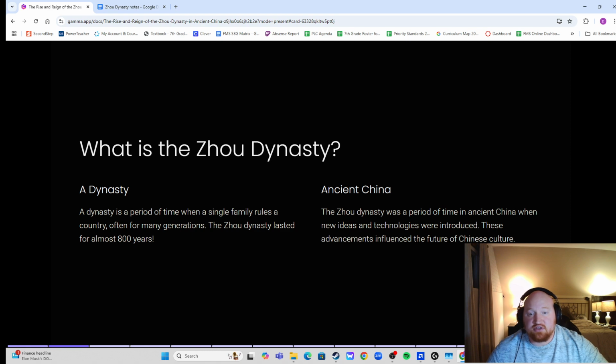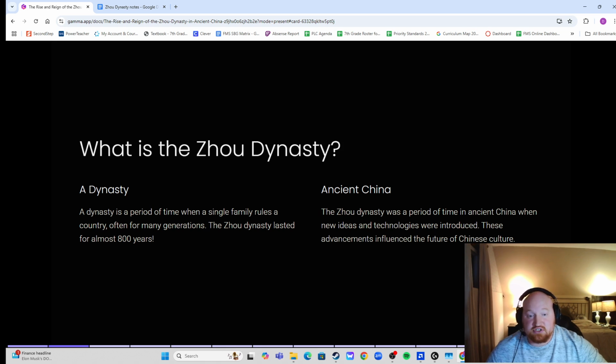So, what is the Zhou Dynasty? A dynasty is a period of time when a single family rules a country, often for many generations. Hopefully, you remember that. That was one of your vocab terms. Now, the Zhou Dynasty lasted for almost 800 years. It's a very long time. It's longer than the last dynasty we talked about, the Shang Dynasty. They were only about 600 years. This one's 800.